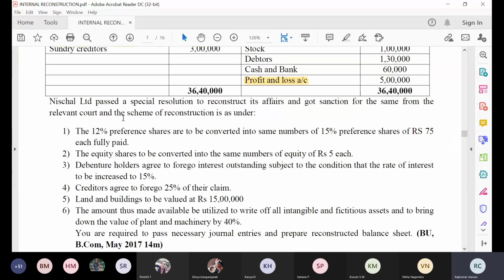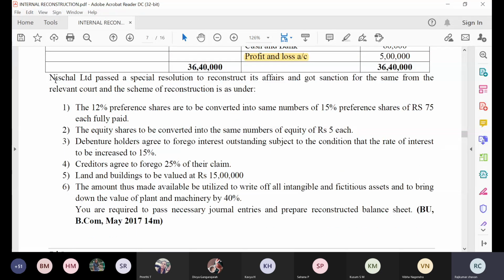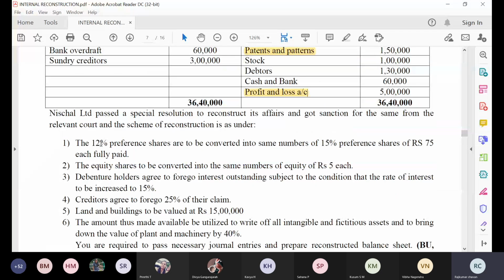Now, coming to the adjustment. Nisha Limited passed a special resolution to reconstruct its affairs and got sanction for the same from the relevant court, and the scheme of reconstruction is as under. The 12% preference shares are to be converted into the same number of 15% preference shares of rupees 75 each fully paid. So what is happening here?